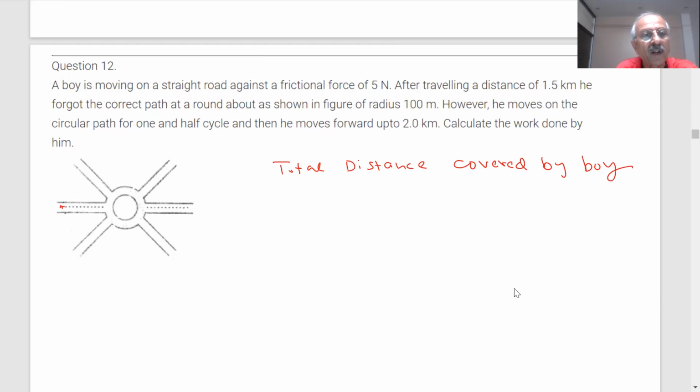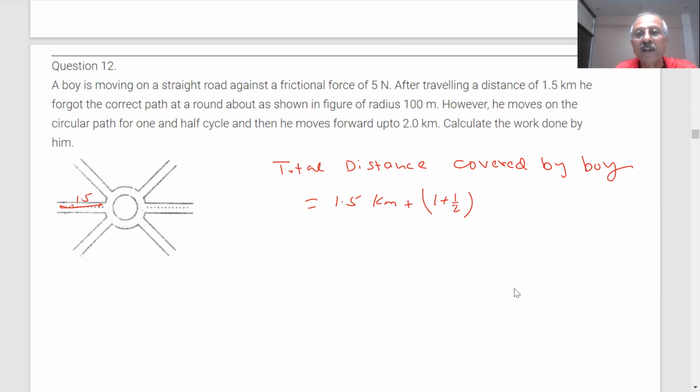Supposing he starts from here, he goes 1.5 kilometers to this point, students. Then, at a roundabout as shown in the figure, of radius 100 meter, he moves on a circular path for 1.5 cycles: 1 complete and half more. What will that be? 1 plus half.